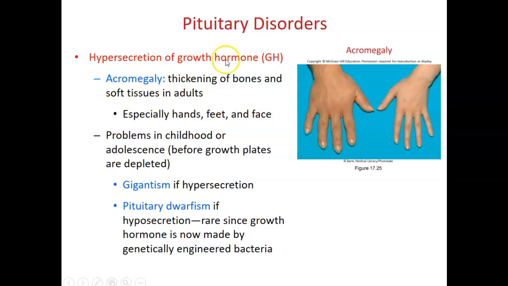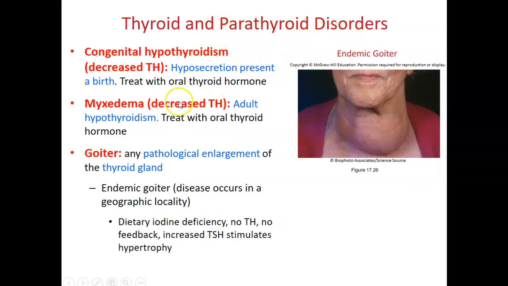the hand. Hypersecretion of growth hormone in childhood or adolescence before growth plates are closed will cause gigantism. If it is a hyposecretion, pituitary dwarfism will occur. Thyroid disorder will give a big neck. The goiter is a pathological enlargement of the thyroid gland, as shown in the picture. Hyposecretion of thyroid hormone will cause congenital hypothyroidism, hyposecretion of thyroid hormone present at birth. In the adult, hypothyroidism is myxedema.